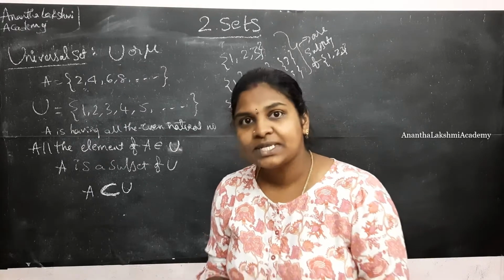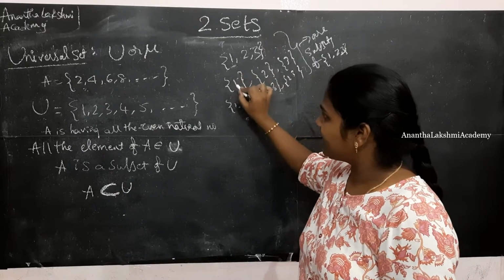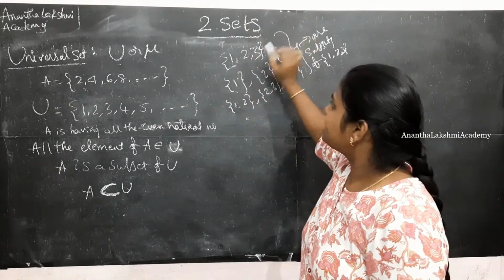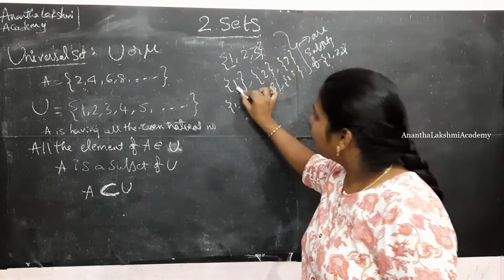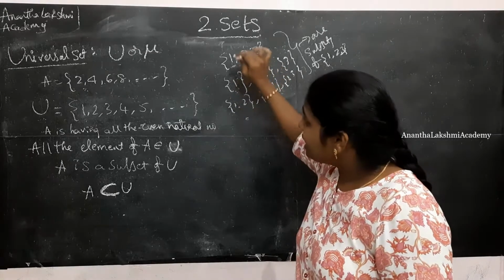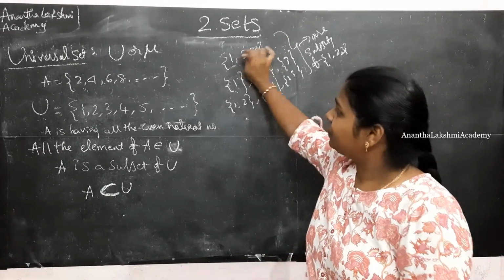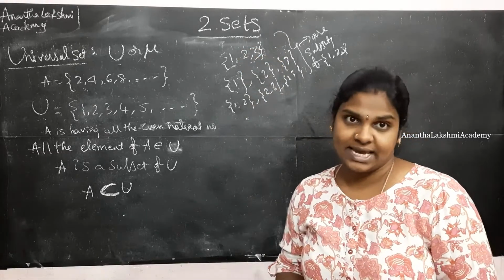Alright, what is a subset? What is the major set? The set is 1, 2, 3. When we have a set out of which all the elements are present in the parent set or other set, then we call it a subset.